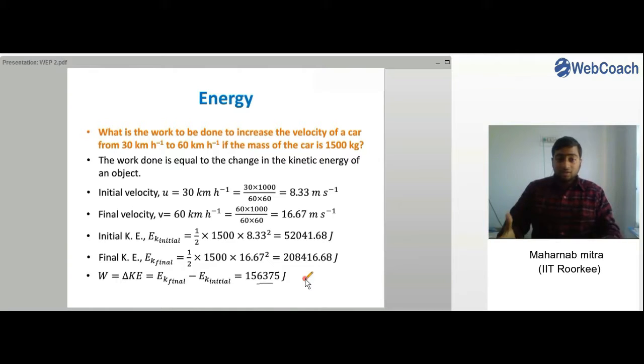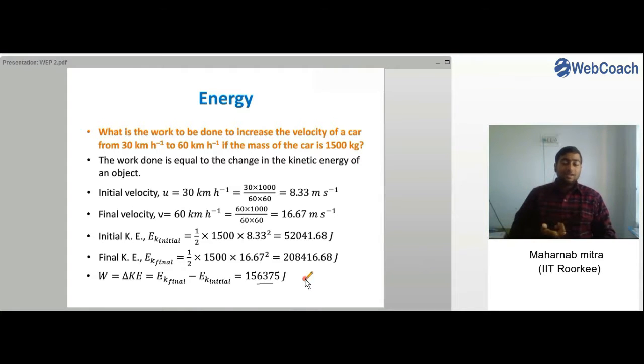So you can see the initial energy of the car was something around 50,000, and then when a work of almost 156,000 joules had been done on the body, the energy of the body increased by that amount, and now that energy was the kinetic energy itself.